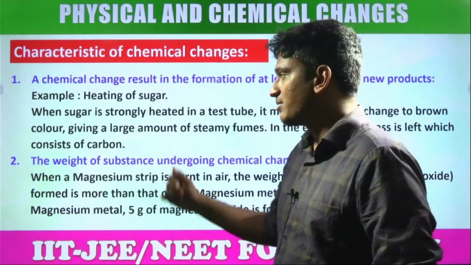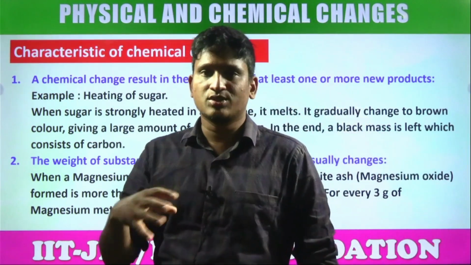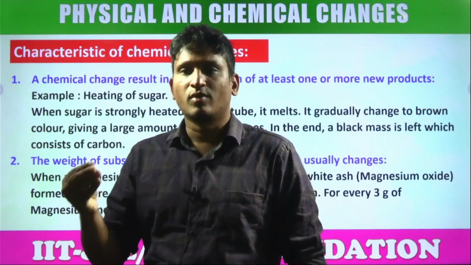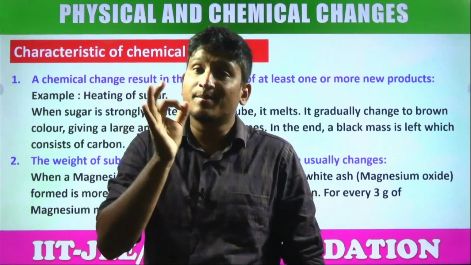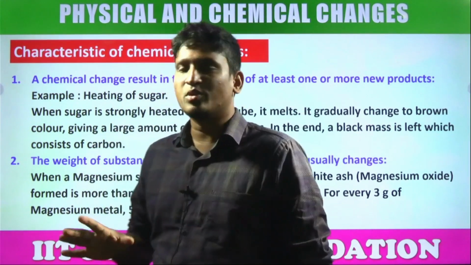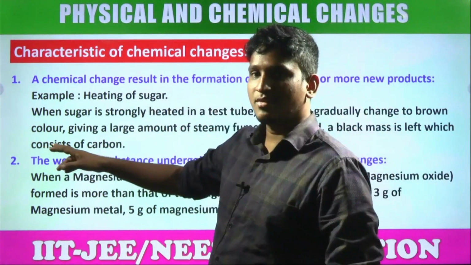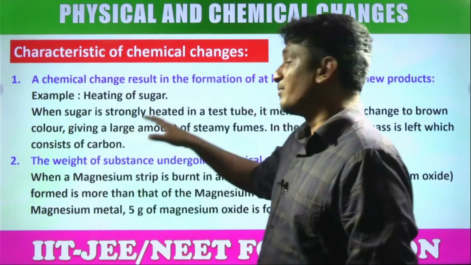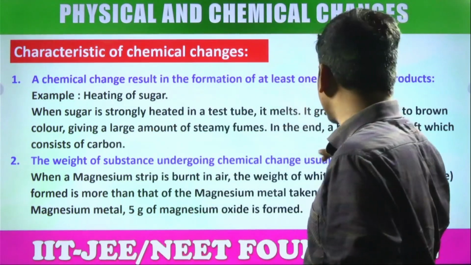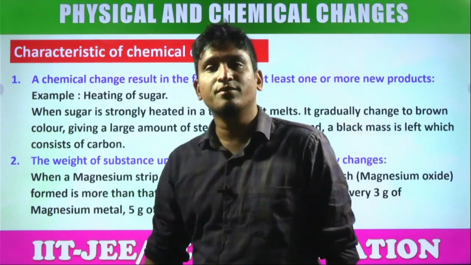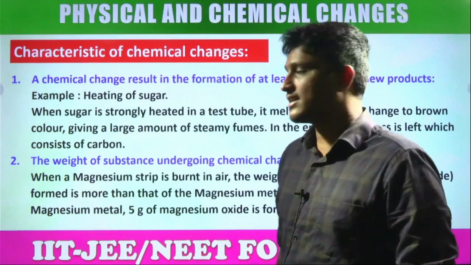Heating of sugar, an example is given. When the sugar is strongly heated, what is happening, students, in the test tube? The water and other particles present in it will be gone and it becomes black. Yes or no? That means pure carbon remains. All the bonds will be broken. It melts, gradually changes to brown color. We also use that mixture for sweets, but that is not the end. Over long heating, a large amount of steamy fumes is given off, and in the end a black mass is left which consists of pure carbon, students. So a new substance is getting created.